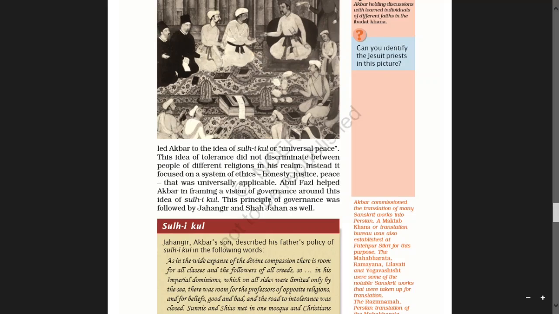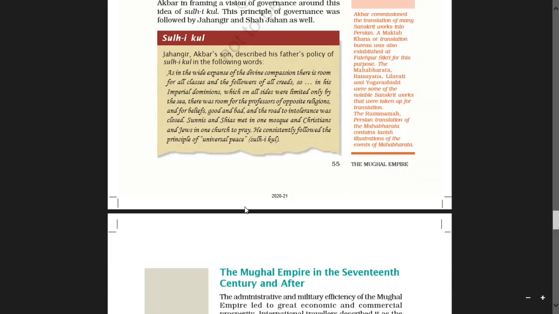This principle of governance was followed by Jahangir and Shah Jahan as well.